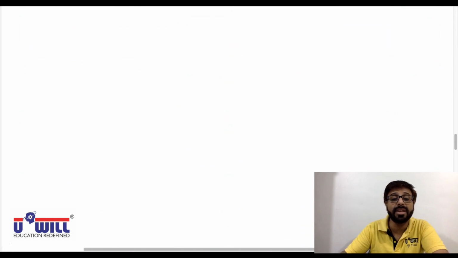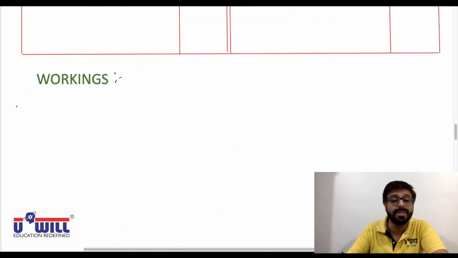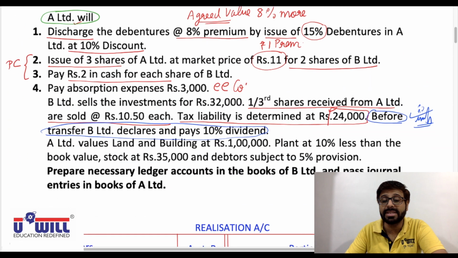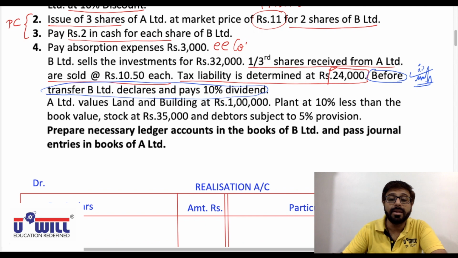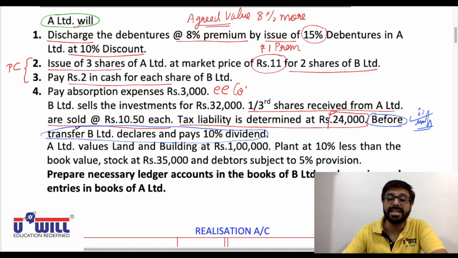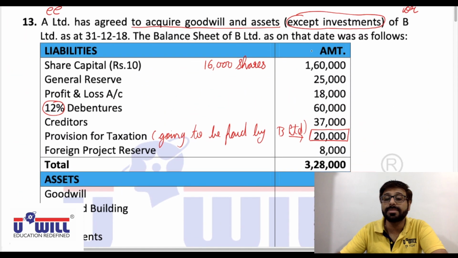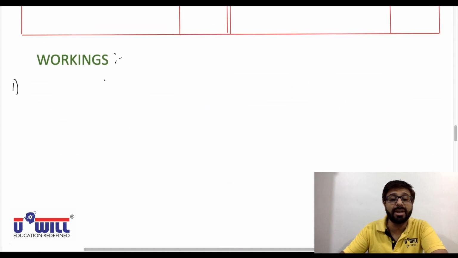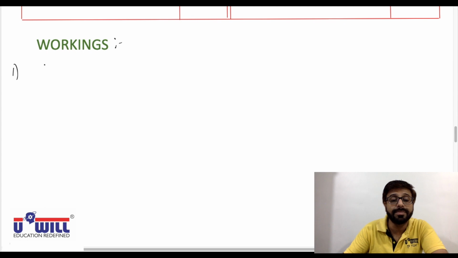Okay, first we discuss this adjustment in detail. Let us make a working note 1 for this adjustment exclusively. First of all, what would be the 10% amount of dividend? B Limited, before the transfer, meaning before A company acquires B company, is itself declaring and paying a dividend of 10%. We always count dividend on share capital. So 10% dividend will be calculated on share capital of 1,60,000.